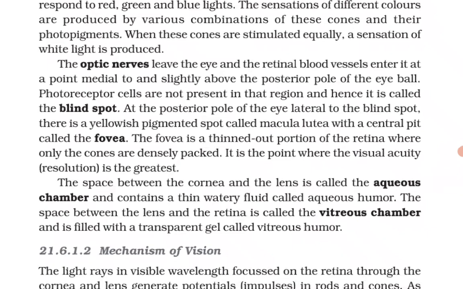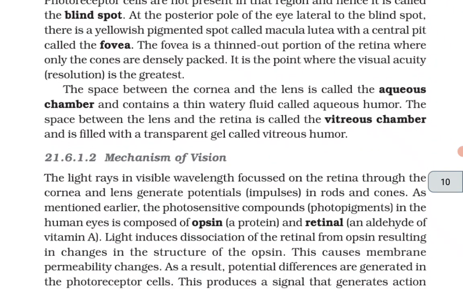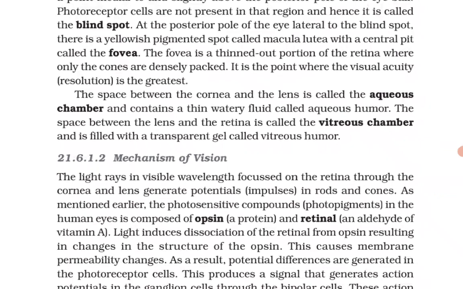The optic nerves leave the eye and the retinal blood vessels enter it at a point medial to and slightly above the posterior pole of the eyeball. Photoreceptor cells are not present in that region and hence it is called the blind spot. At the posterior pole of the eye, lateral to the blind spot, there is a yellowish pigmented spot called macula lutea with a central pit called fovea. The fovea is a thinned out portion of the retina where only cones are densely packed. It is the point where the visual acuity, that is resolution, is greatest.